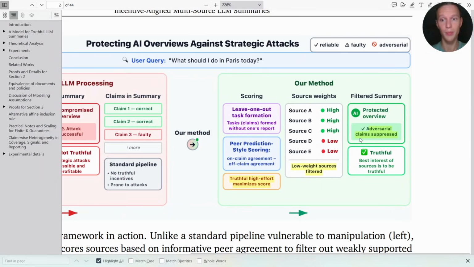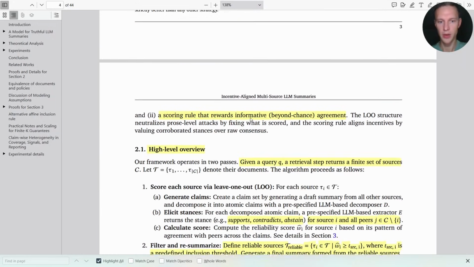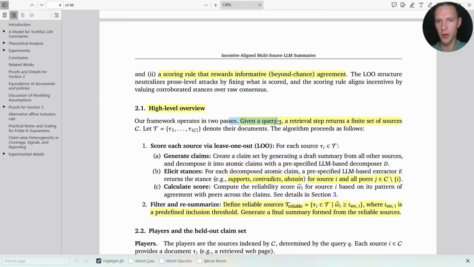They're also protecting the summarizations, or more like they're suppressing, let's say, different attempts to twist or mess with these LLMs in different ways. And here's how it works. Basically, there is a query for which they get the organic set of results, just the basic ones that you can see in any kind of SERP. From there, for each source or for each article, if you will, there happens the actual process of these steps over here. So let's visualize it to make it a little bit easier to understand.